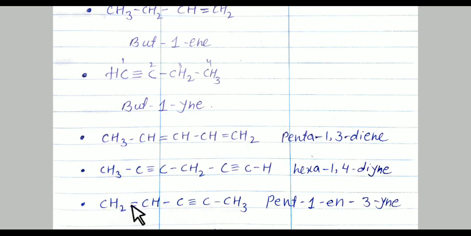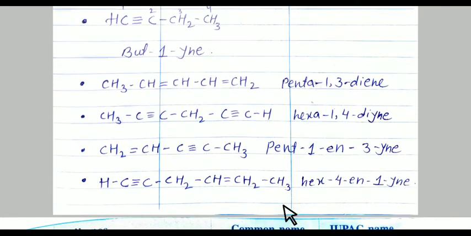Now next, in the next compound, see here, the first carbon contains a double bond. We have to observe wherever the double bond is nearer. So in this compound, the first carbon contains a double bond and the third carbon contains a triple bond, and the longest chain contains 1, 2, 3, 4, 5 carbons. That's why it is pent. One carbon containing a double bond, so it is 1-ene. The third carbon contains a triple bond, that is 3-yne. So it is pent-1-en-3-yne.